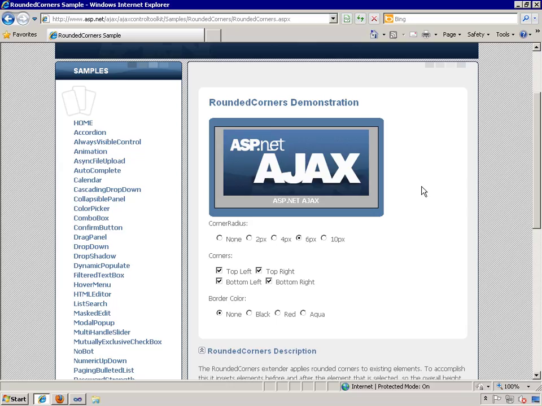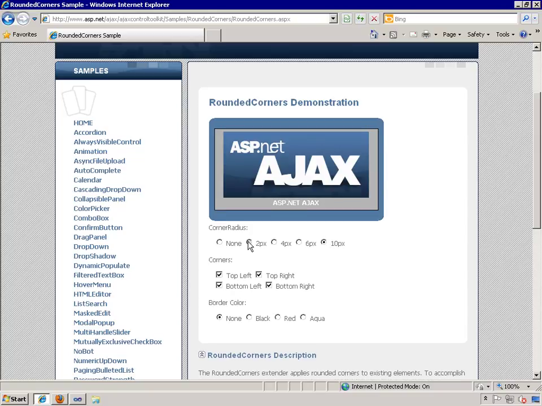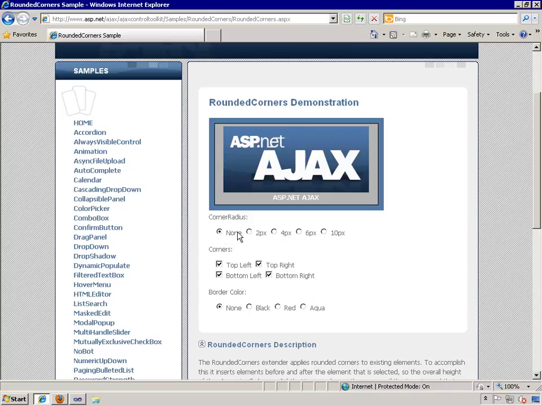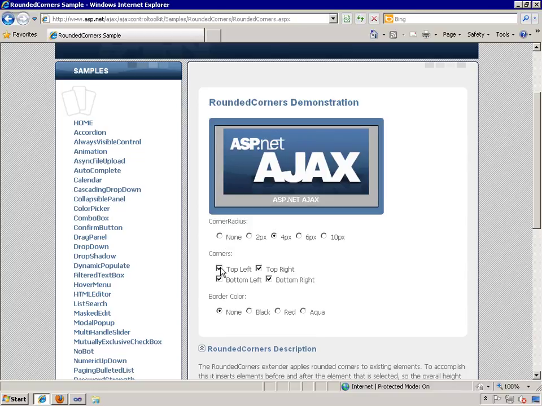Here's the rounded corners demonstration page from the AJAX Control Toolkit. So you can see some nice rounded corners there. And you have various options. It's currently using a 6-pixel corner radius. I can up that to 10. I can put it down to 2 or select none. And I can select different corners that this is going to apply to. Because I unchecked the top left and the bottom right, those are now square, but I still have the rounded corners here. And I can do things with changing the border color. All right, so that's fairly functional.